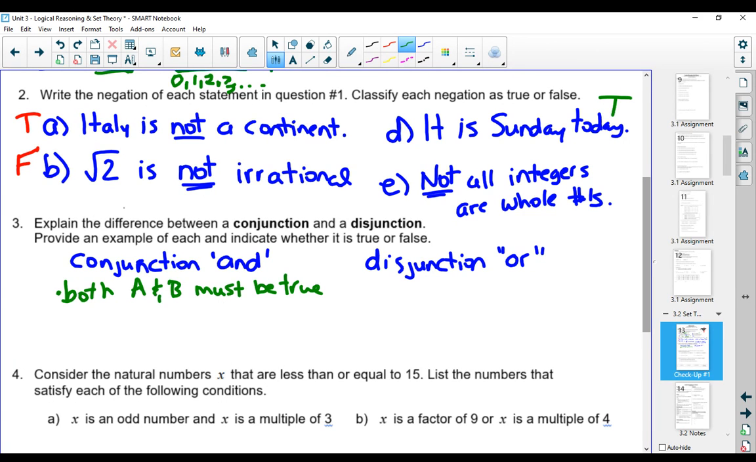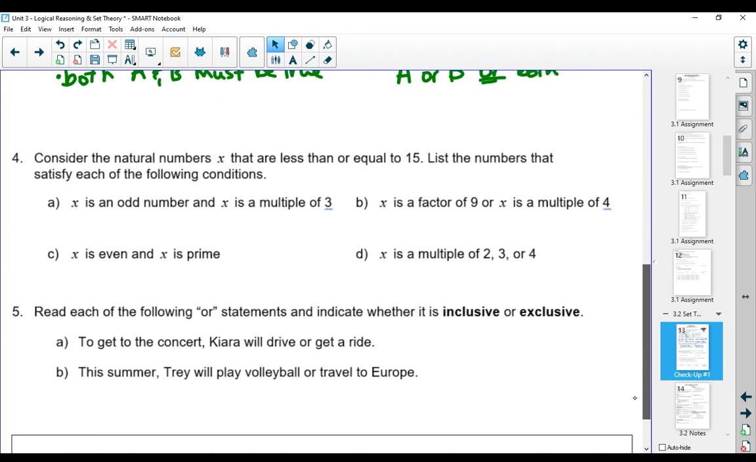A disjunction means or. So this is A or B or both. So an example I had, it is winter or it is Sunday. It's true that it's winter. It's true that it's Sunday. It's a true statement. Italy is a country or baseball is a sport. Those are both true statements. It is summer or it is Sunday. Well, it's true that it's Sunday. It's false that it's summer, but it's still a true statement. So hopefully that gives you a few examples.